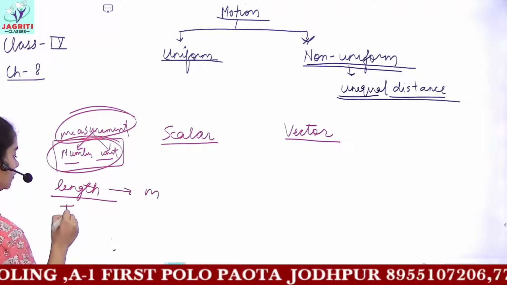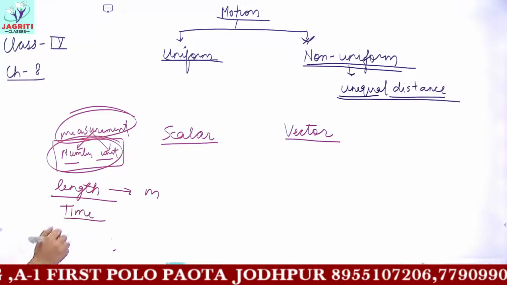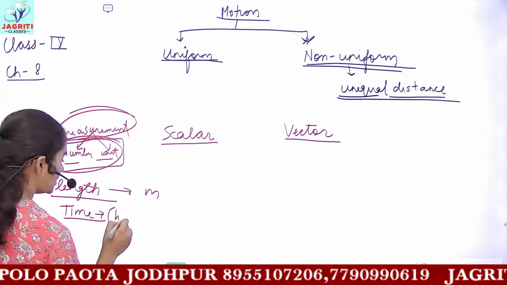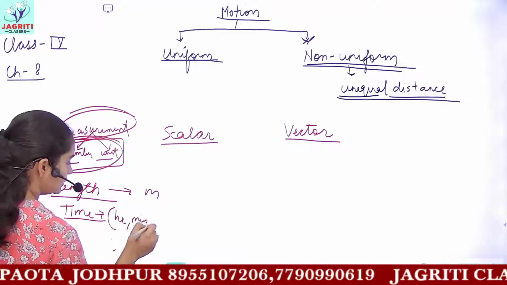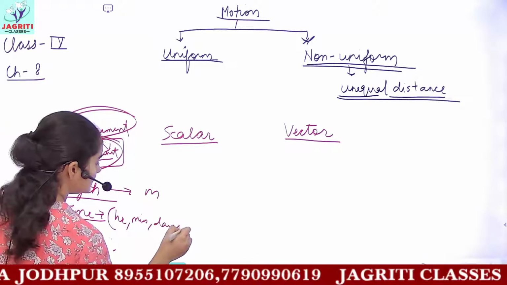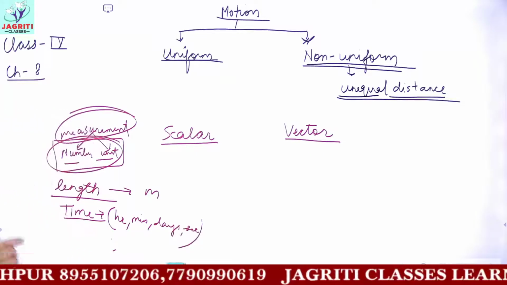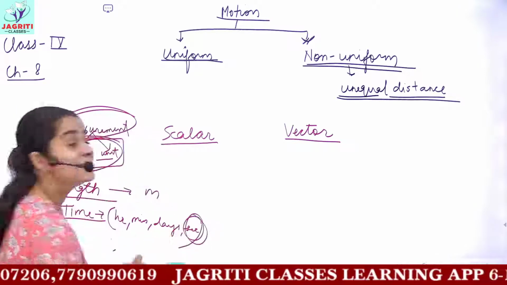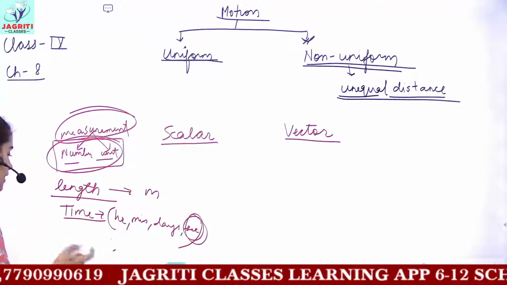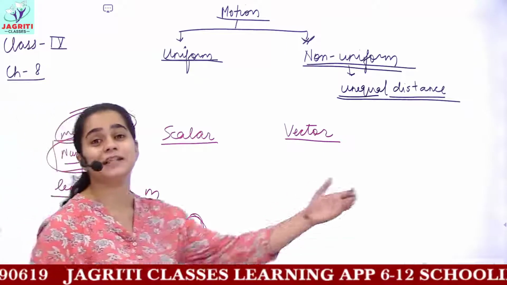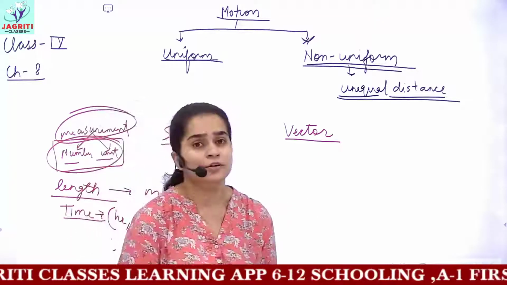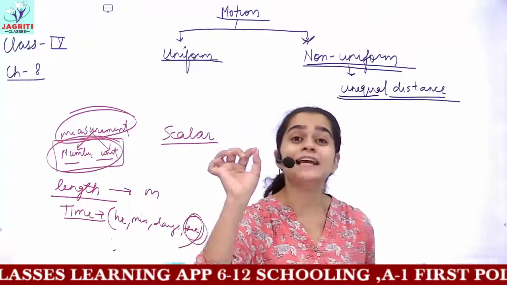You can have many units of time, like hours, minutes, days, months, seconds, etc. But the standard unit accepted as the SI unit is seconds. For mass, you use the unit kilograms. Kilogram is the SI unit of mass.